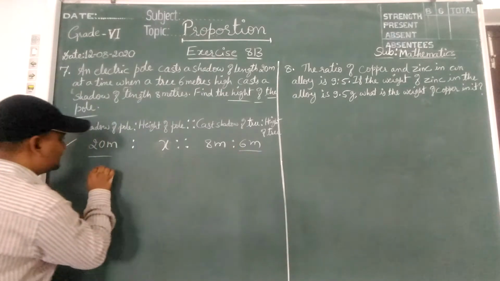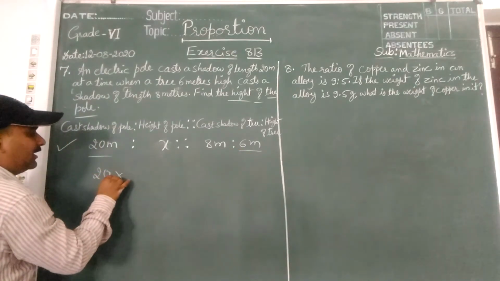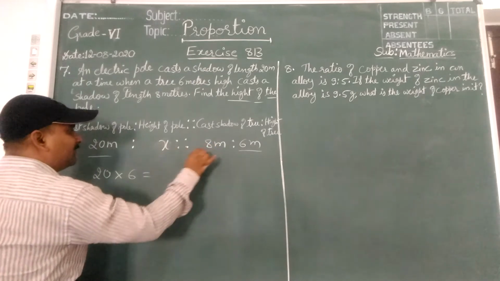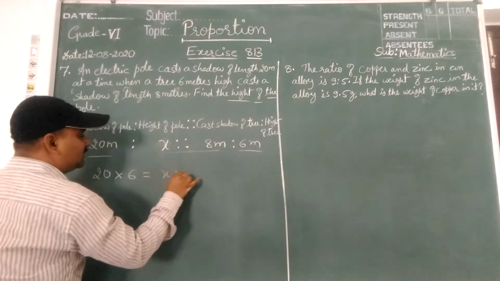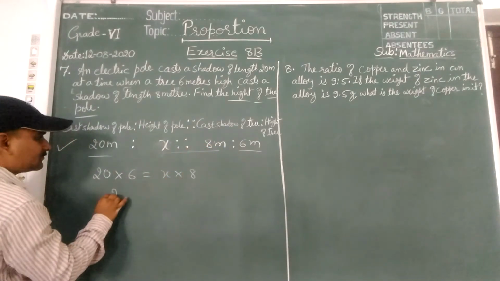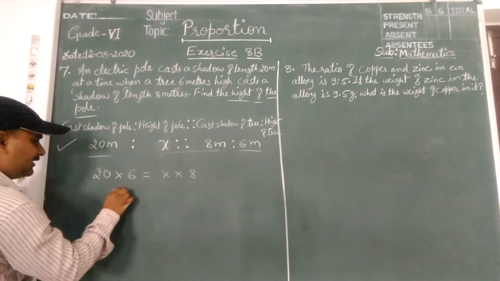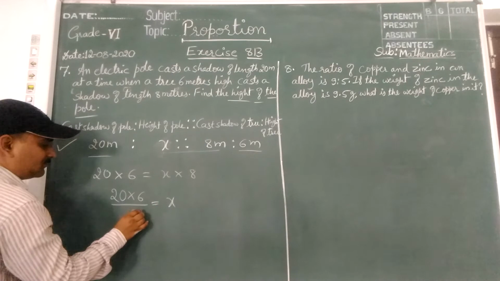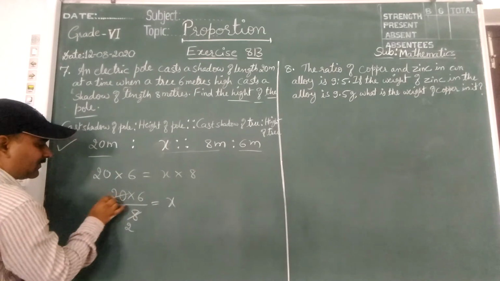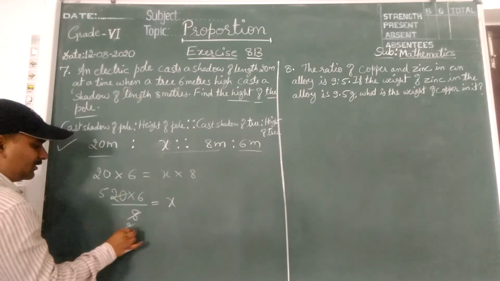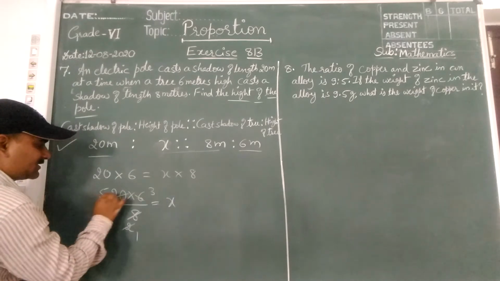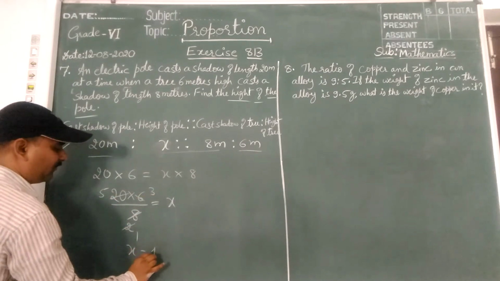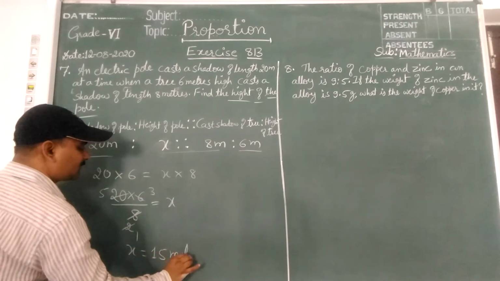Multiply extremes, 20 into 6. Multiply middle terms, X into 8. Take this 8 to this side. It will come to the denominator. So 4 2s are 8, 4 5s are 20, 2 1s are 2, 2 3s are 6. So 5 3s are 15 meters.